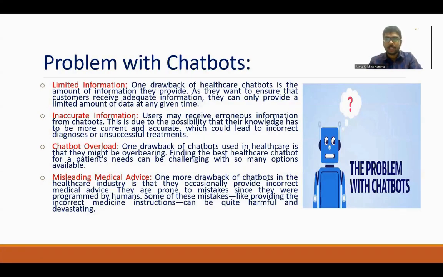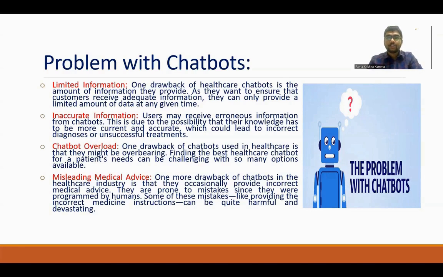Coming to the problems of chatbot applications, we basically have four major problems to discuss. The first is limited information. Presently, chatbots have limited information, which is not up to the mark. The second is inaccurate information.